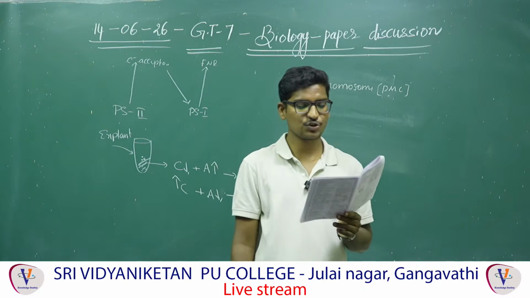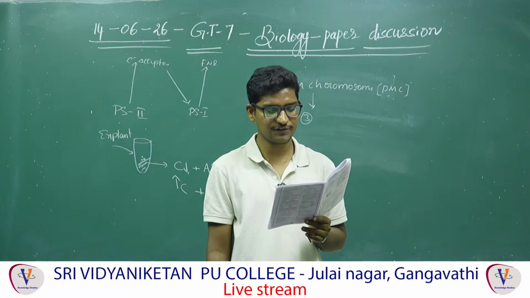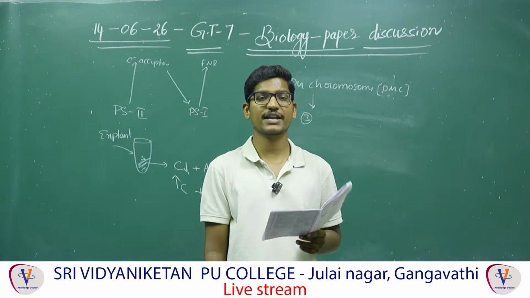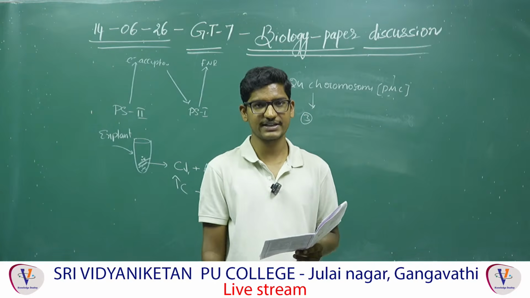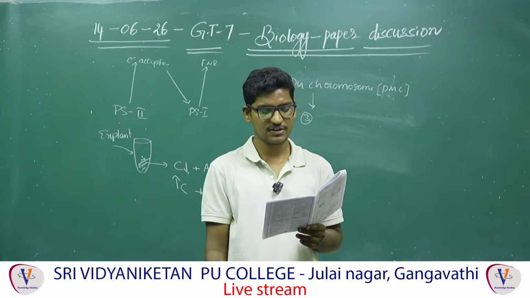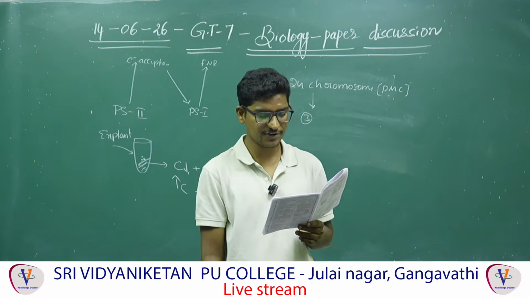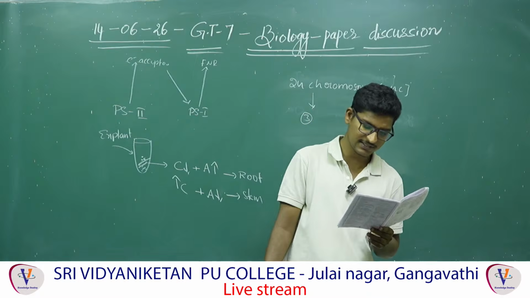145. Kinetochores are essential for the movement of chromosomes towards the pole during anaphase. Yes, correct. Because kinetochores are the attachment sites for the spindle fibers. So, both are correct and the explanation is correct. Next, 146. Amino acids are alpha amino acids. Yes, it is correct.